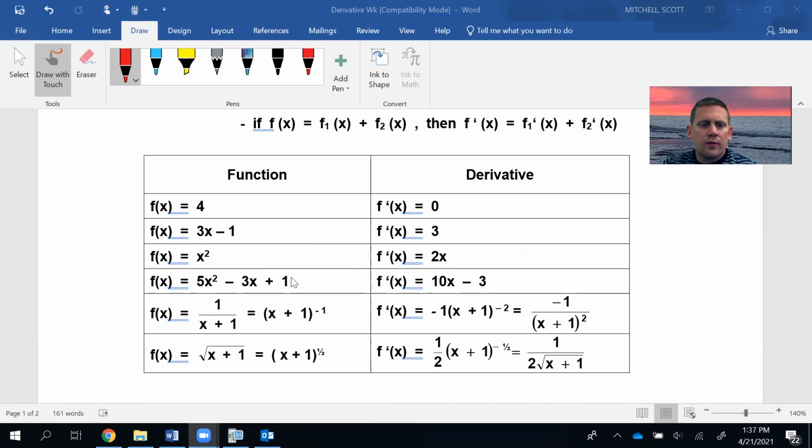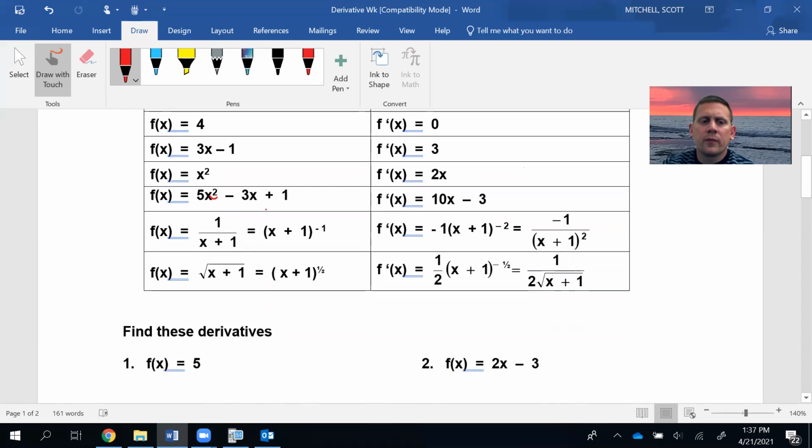So we're going to take the derivative, and we do this for each piece in a polynomial function. So take your exponent times your coefficient. So 2 times 5 is 10. Write your base. Take 1 away from the exponent. So that's a 1. And then take the derivative of this. So 1 times negative 3 is negative 3. X to the first minus 1 as an exponent is x to the 0. And then the derivative of any constant is 0.